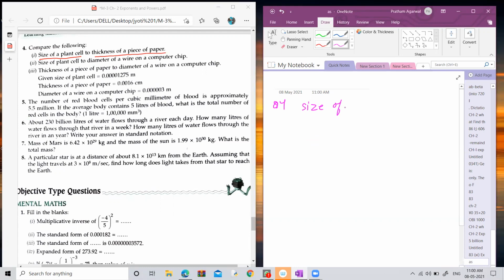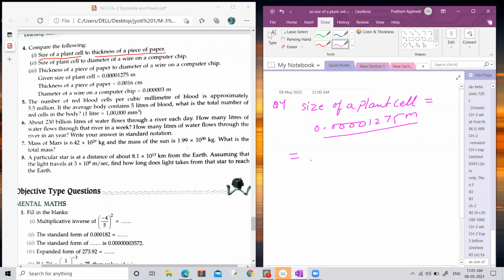Size of a plant cell equals 0.0000127 meter. Okay? This is the size of a plant cell. 0.0001275 meter is the size of a plant cell. So first of all, we have to write this value in the standard form. So how can you write this value in the standard form?